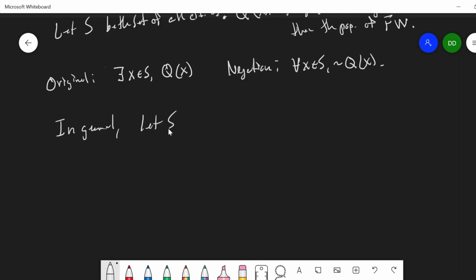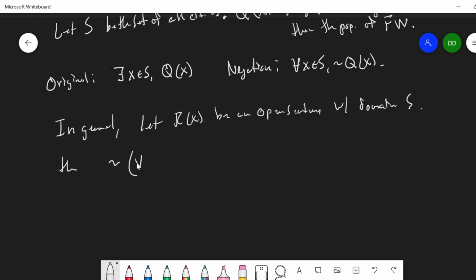Let R of x be an open sentence with domain S. Then the negation of for all x in S, R of x, is equivalent to there exists x in S such that not R of x.